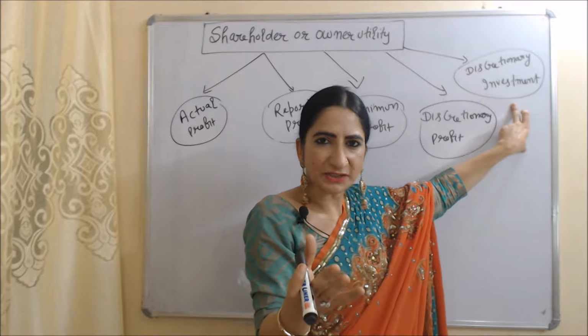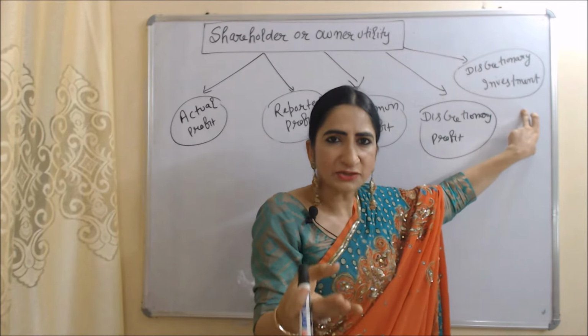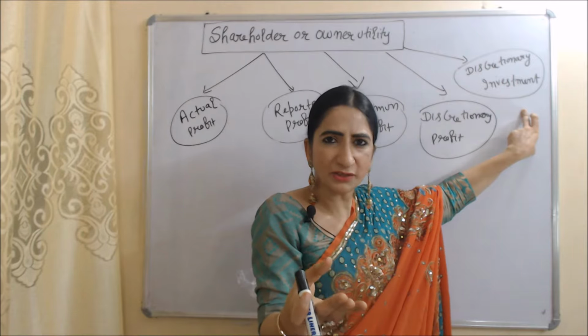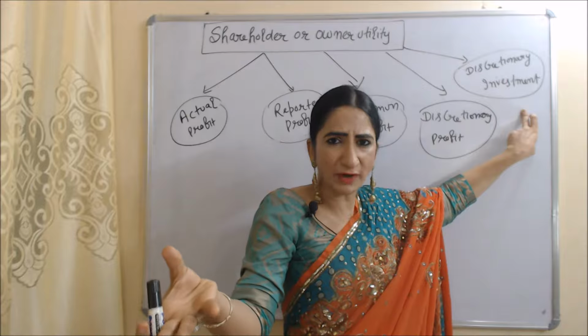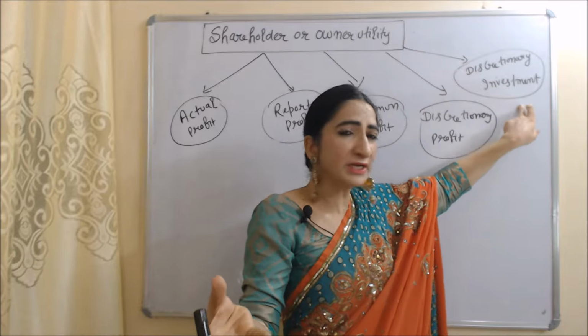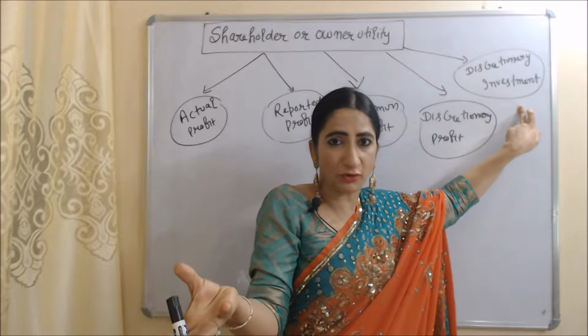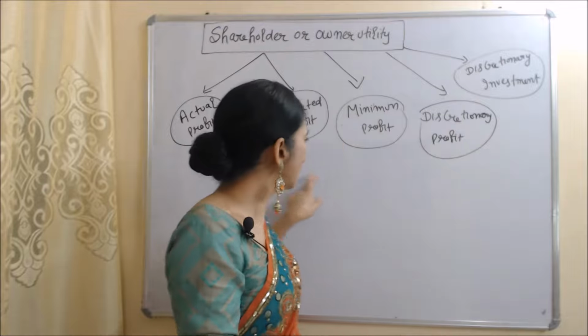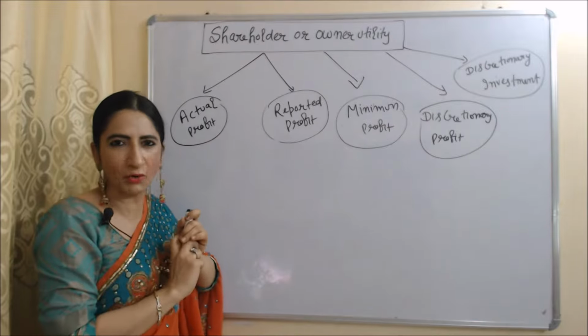Discretionary investment increases utility of both the manager as well as the shareholder. It increases utility of the manager because the manager can use this fund on their desired investment, obviously for the benefit of the company. Plus, it also increases utility of the shareholder because this investment is beneficial for the shareholder also. Now one by one we are going to talk about all these terms which increase utility of shareholders.